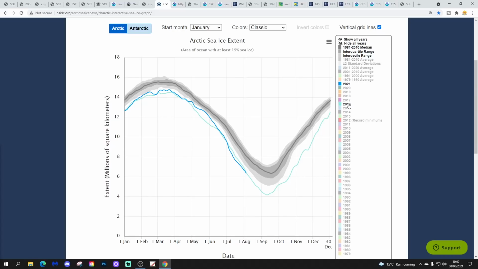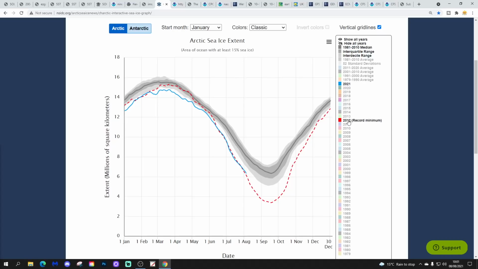We're close to 2016 as well. That's 2015. We're a little bit under 2015, but not much in it. That's 2014. Again, we're a little bit under that year, but not all that much. That's 2013. Again, slightly under 2013. And this is 2012, which of course is the record minimum Arctic sea ice extent year. And we are on a par with 2012.